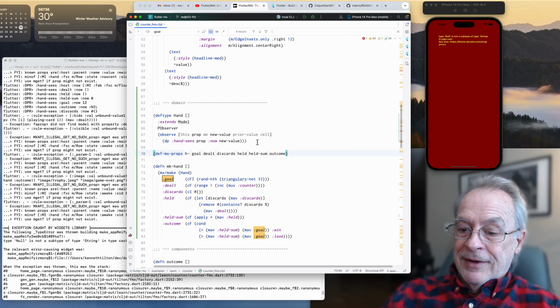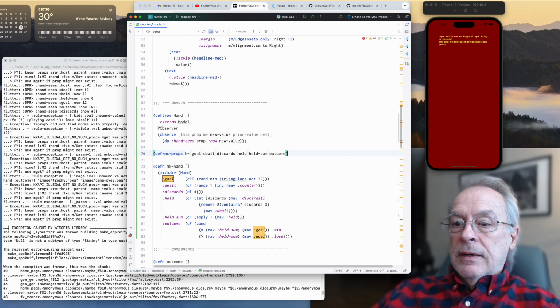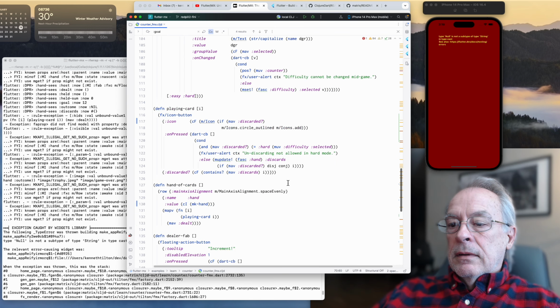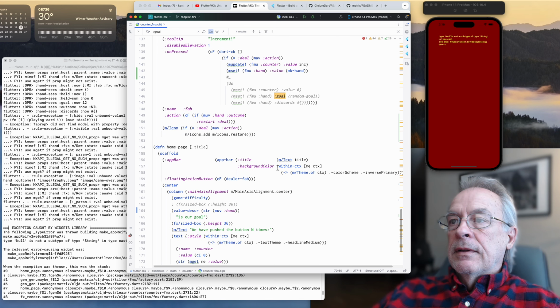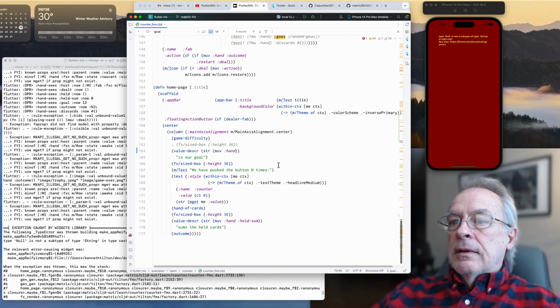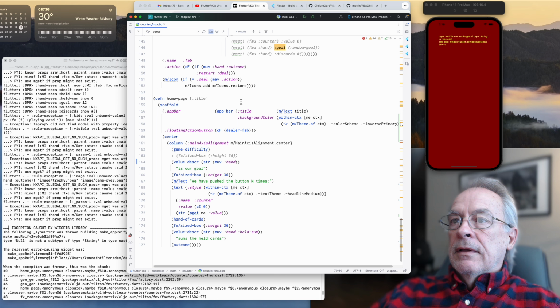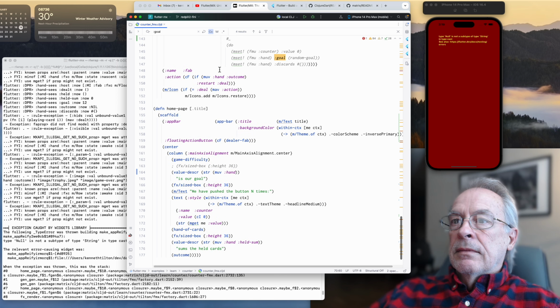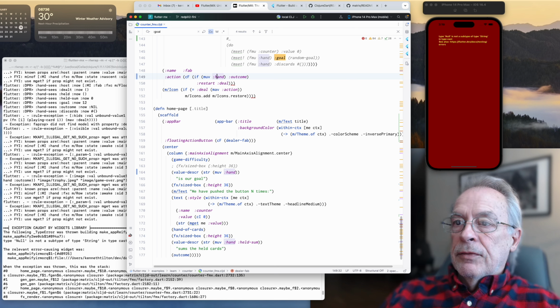I hope it's still there. Did I get the last reference of goal? Yeah. It would have been down here. I did, didn't I? MUV hand outcome. I can almost just start banging these in without even thinking.